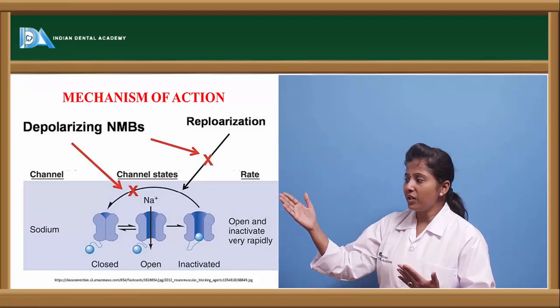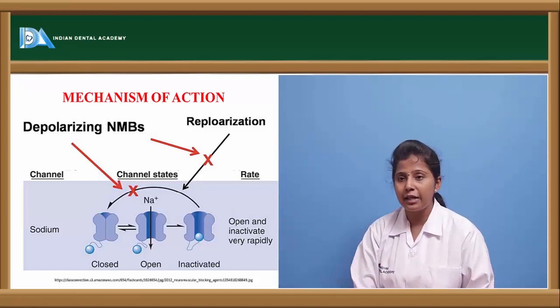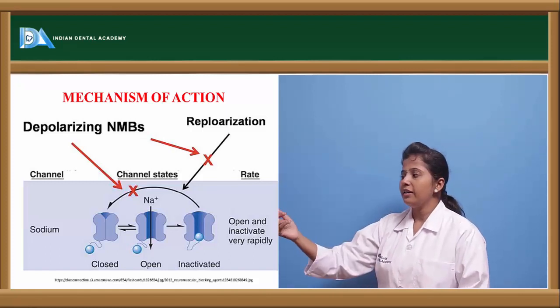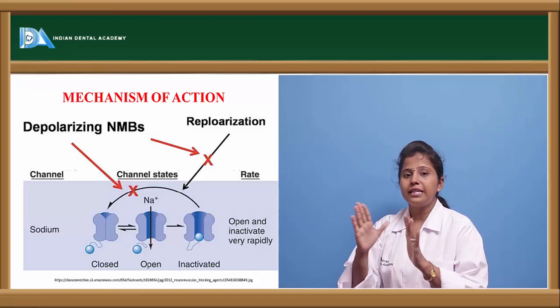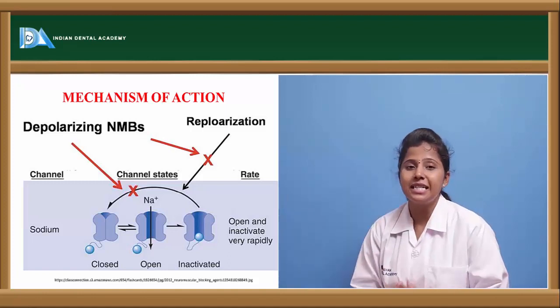And when it is converting into active form, the knob is getting opened, and thereby the entry of sodium takes place. In the closed form, the channel completely closes, or we can say it is in the resting state.